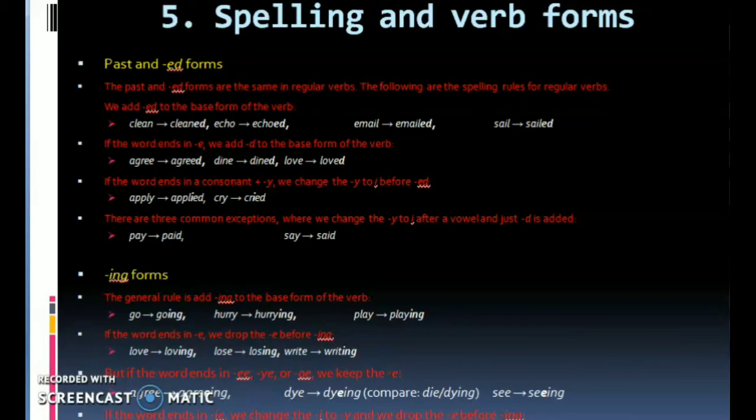Apply, applied. Cry, cried. There are three common exceptions. We keep the y after a vowel and just d is added. Pay, paid. Say, said.